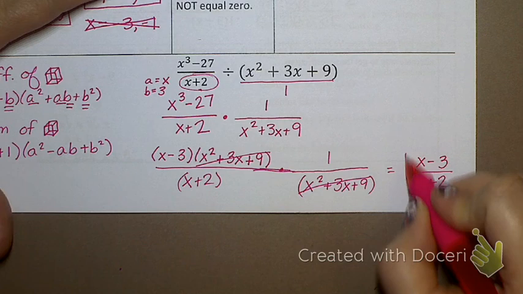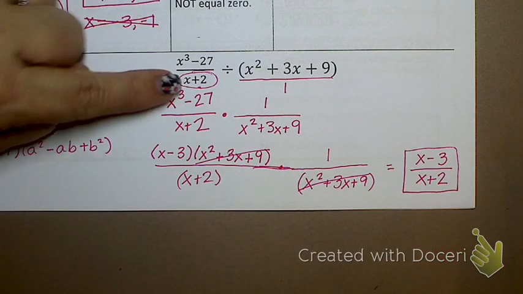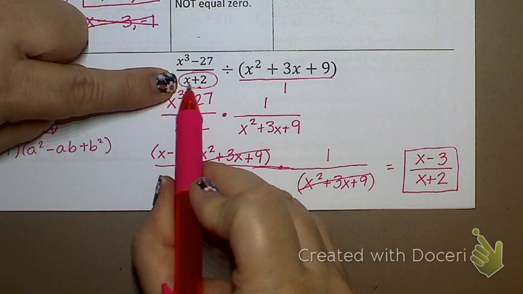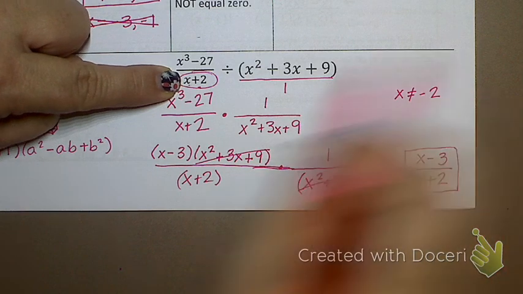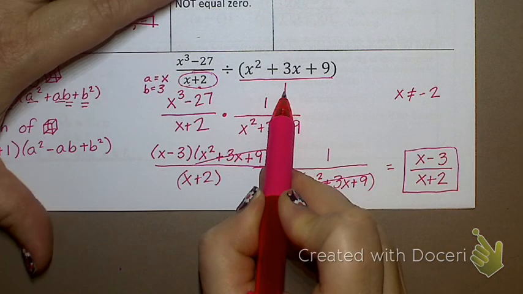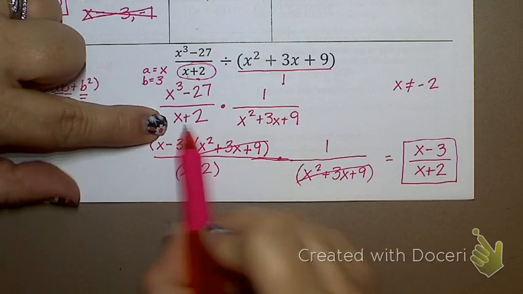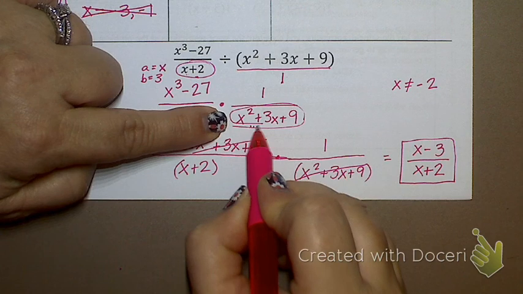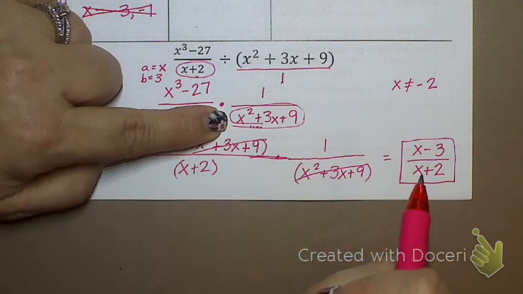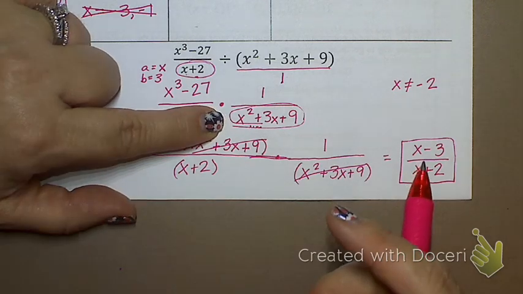Now, excluded values for this one are pretty ugly. One excluded value is pretty easy. What would I get from there? X cannot equal -2. 1, no issue there, right? When I flip the fraction, I still have the x plus 2. That gives me the -2. The only way to get my excluded value from there is either to snowflake it or to use quadratic formula. I'm not going to use quadratic formula.